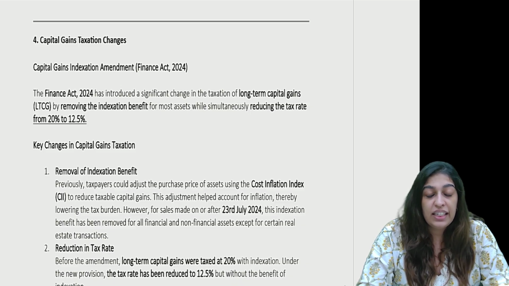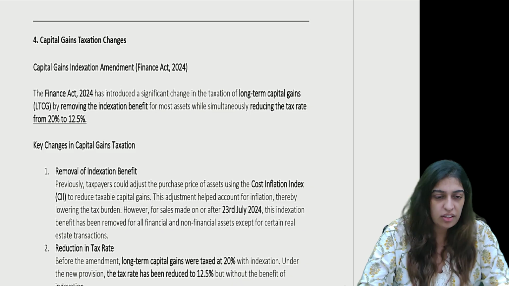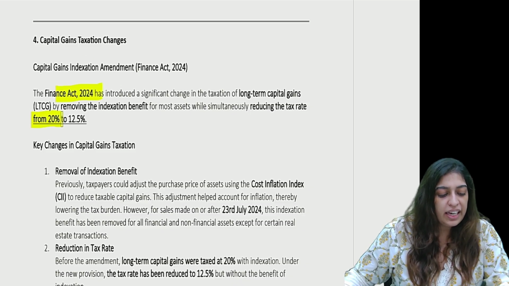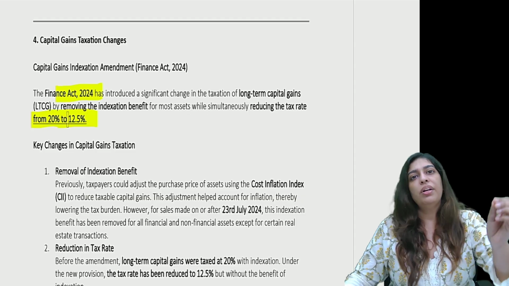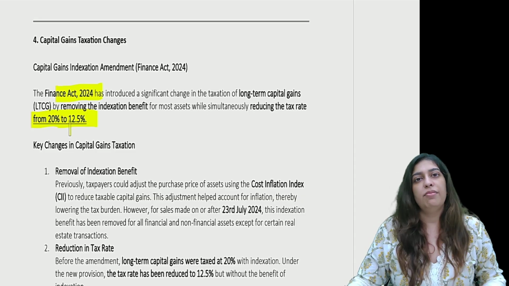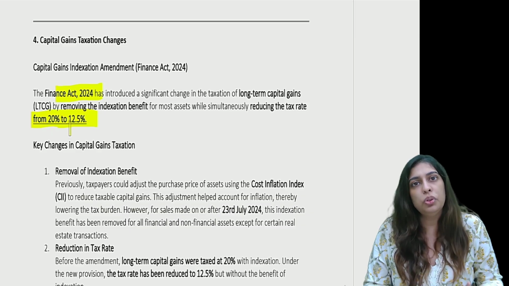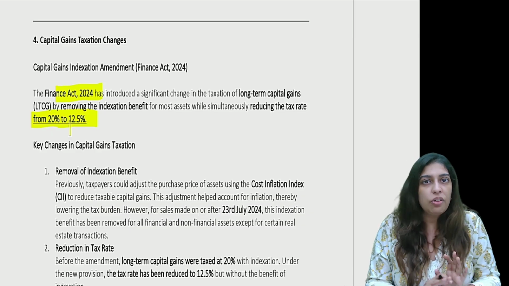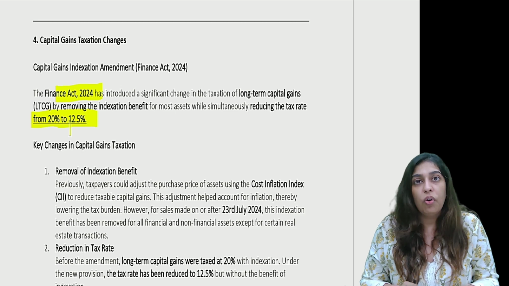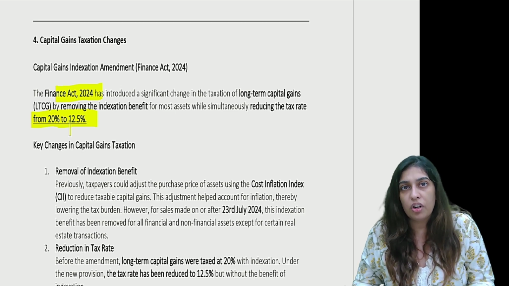Now the Finance Act, this is a very important amendment. The long term capital gains rate has decreased from 20% LTCG to 12.5% LTCG. There was a huge hue and cry. People were like, what about real estate owners who have held the property for a long term?